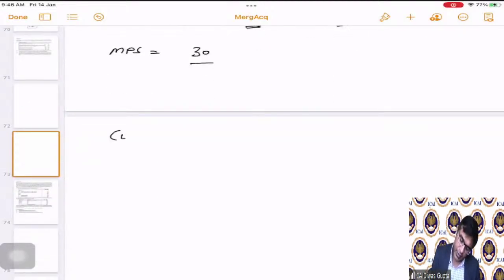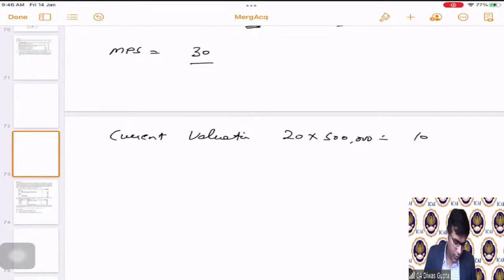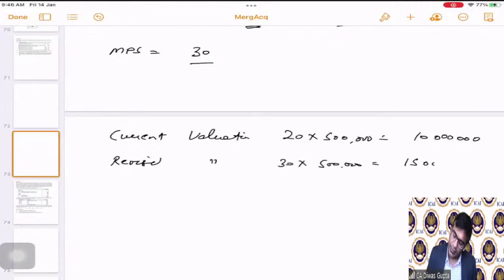So the current valuation is 20 into 5 lakh shares, which becomes 10 million. The revised valuation is 30 into 5 lakh, which becomes 15 million.